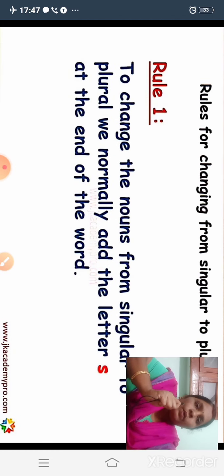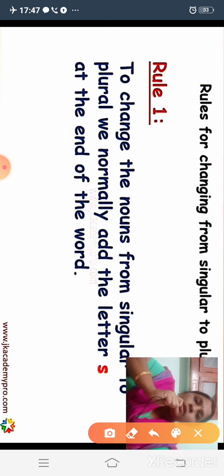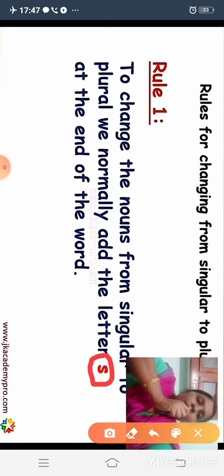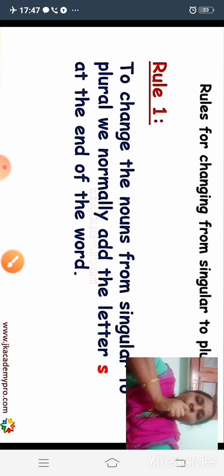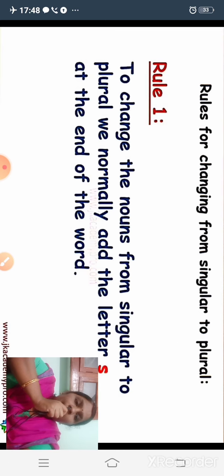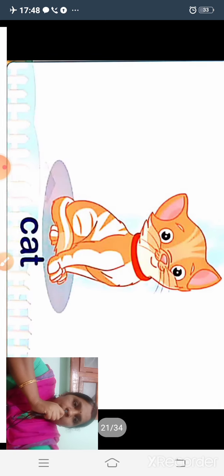Rule number 1. To change nouns from singular to plural, we normally add the letter S at the end of the word. So that is the first rule. If we want to change a noun from singular to plural, we normally add the letter S at the end of the word. I'll show you some examples.